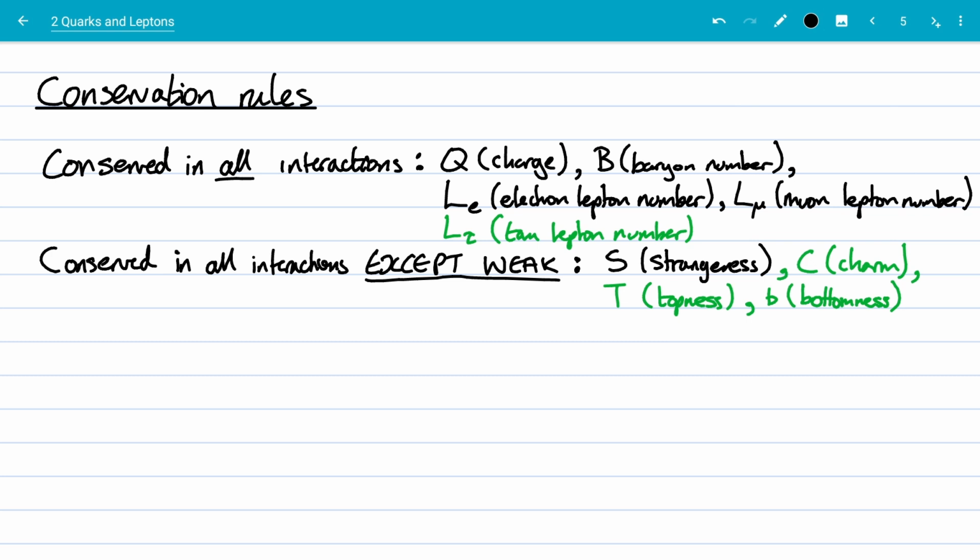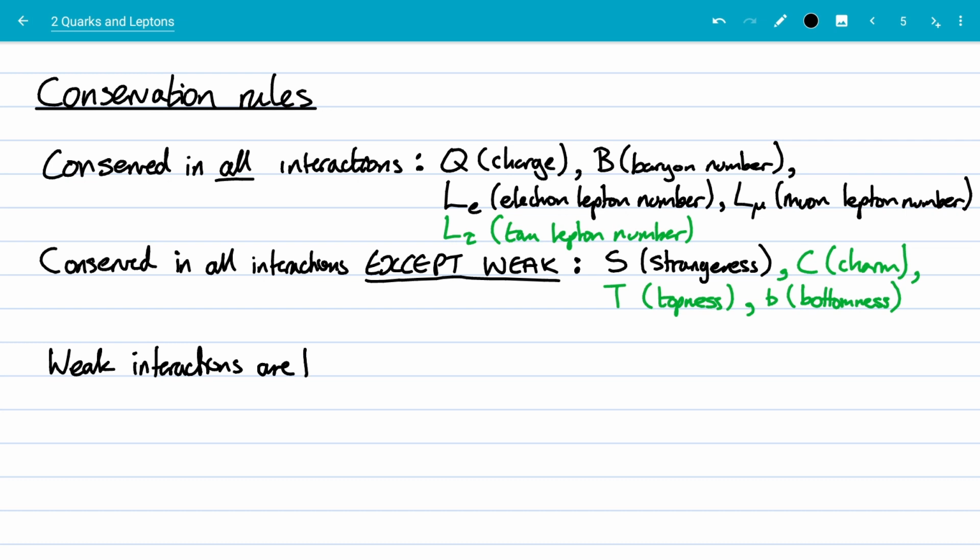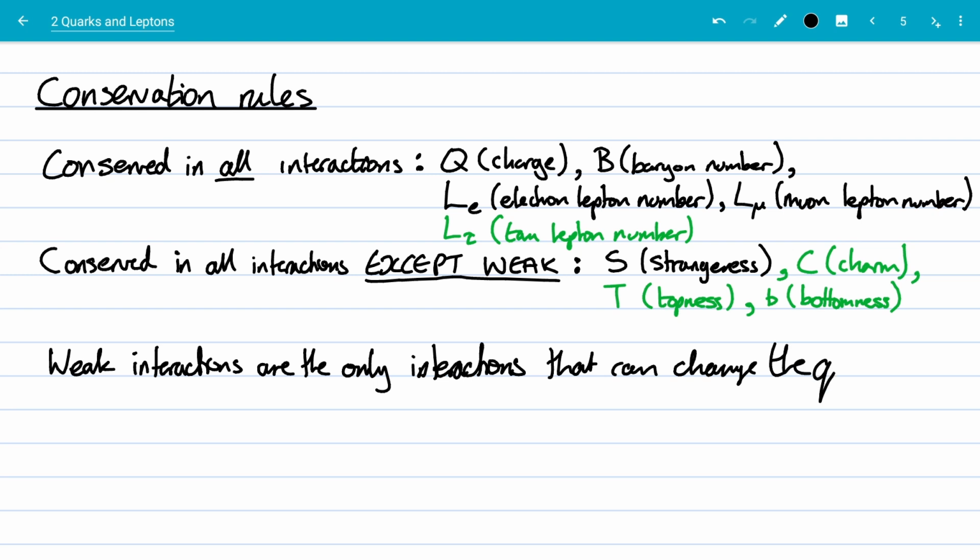So what we usually say is that strangeness is not conserved with the weak interaction. We call it a decay. The weak interaction's special. Weak interactions are the only interactions that can change the quark type. So what do I mean by that?